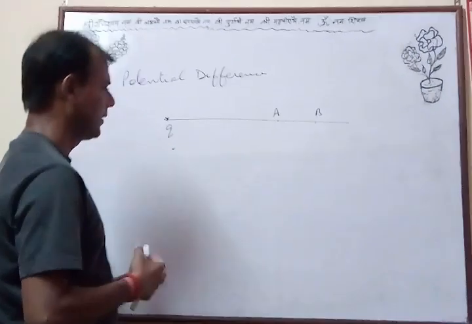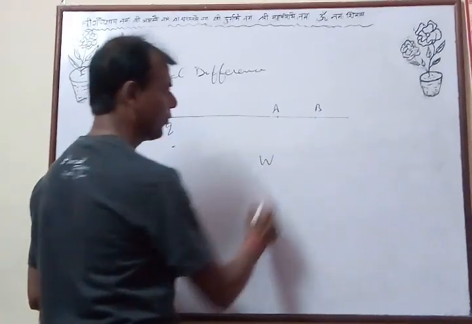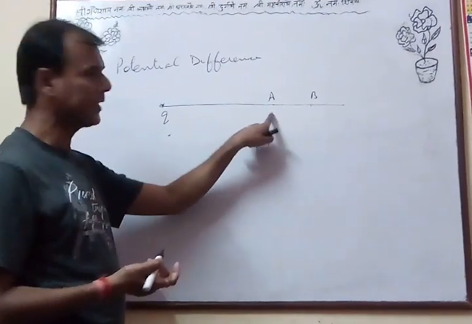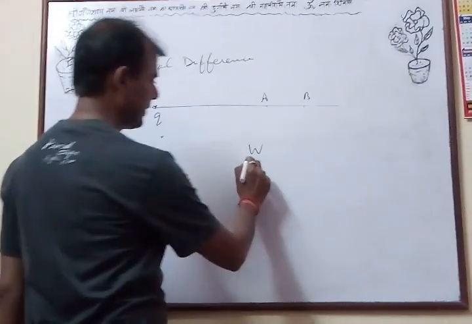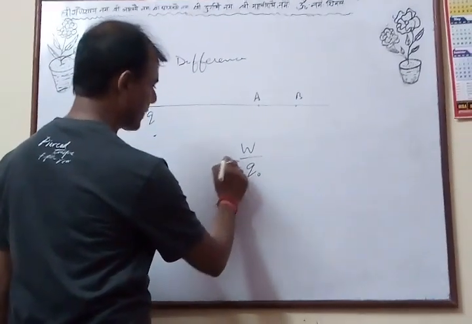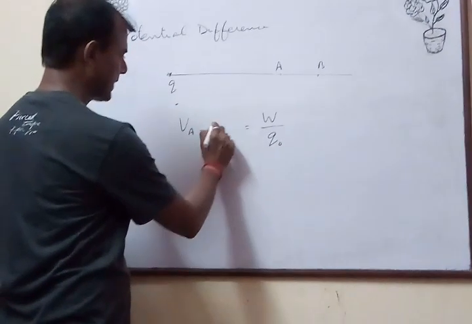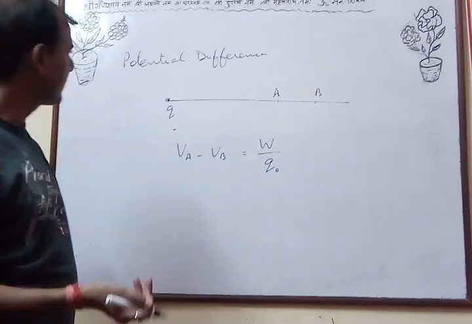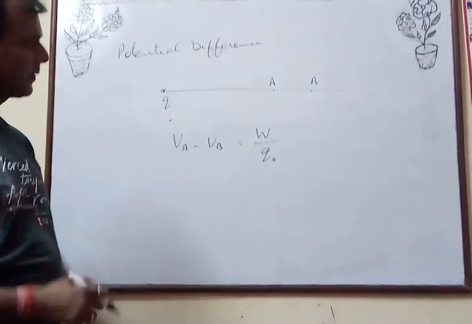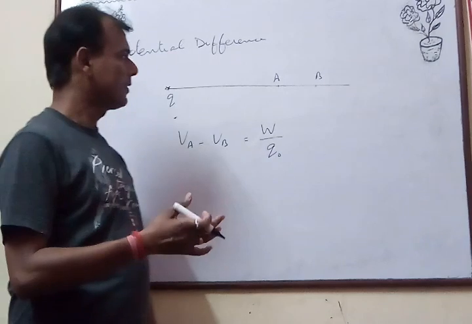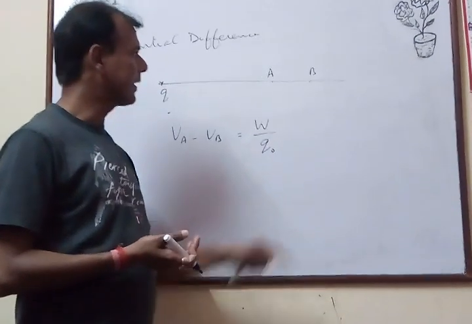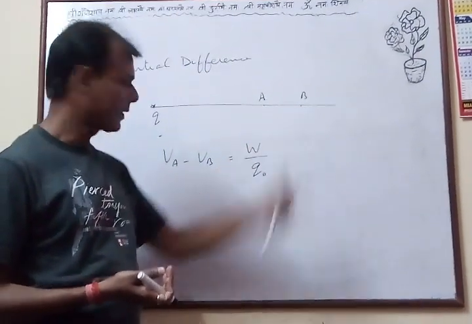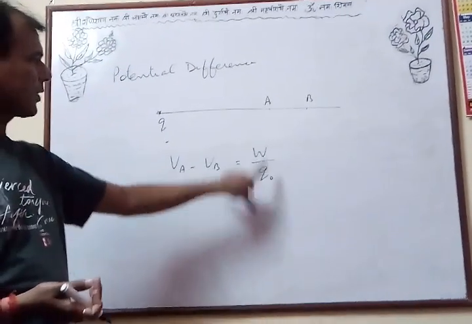If W is the work done in moving a test charge Q0 from point B to point A by an external agent, then W/Q0 gives VA minus VB, that is the potential difference between the 2 points A and B. Again I am defining it: the potential difference between any 2 points is the work done by an external agent in moving a unit positive test charge between those 2 points in the electric field. So VA minus VB is W/Q0.